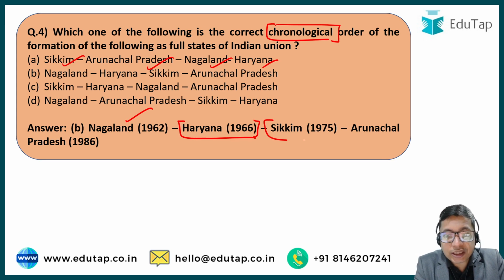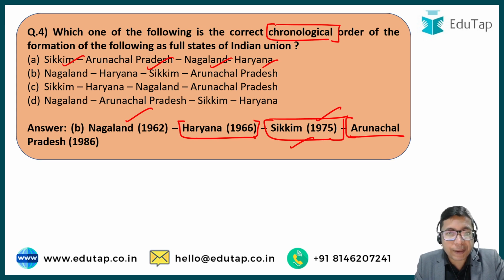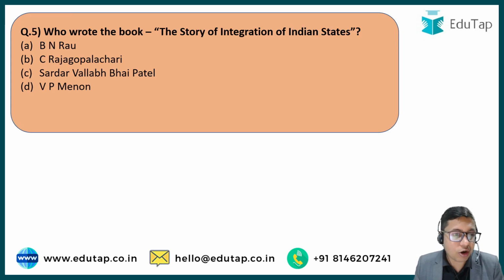Then came Sikkim. Sikkim was initially a foreign territory for India. Then it was turned into a protectorate. Then it wanted to become a full state and be part of the Indian Union, and it was incorporated as a full-fledged Indian state in 1975. Then came Arunachal Pradesh. Arunachal Pradesh was initially a union territory, administered directly by the center, but it was such a large state, and its people had high aspirations, and that is why it was converted into a full-fledged state with its own legislature and government. Okay, the correct answer is obviously option B. Next up, let us talk about question number 5.